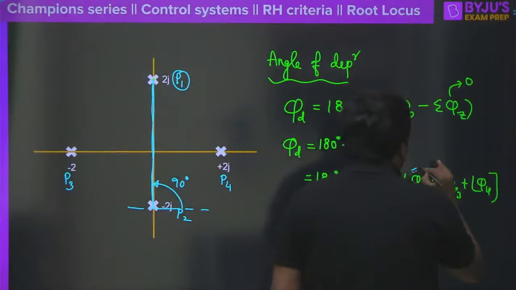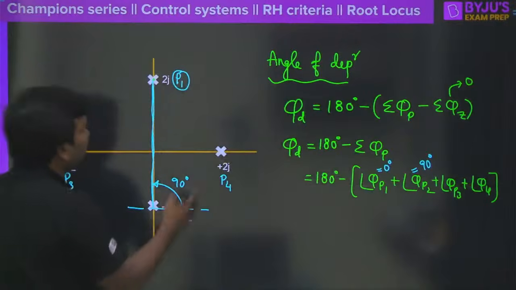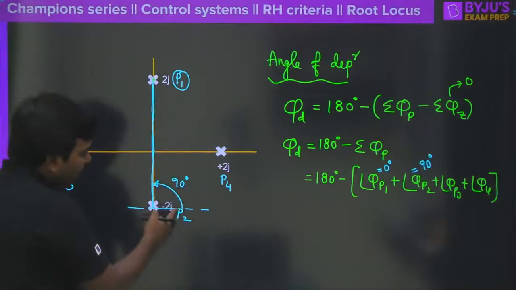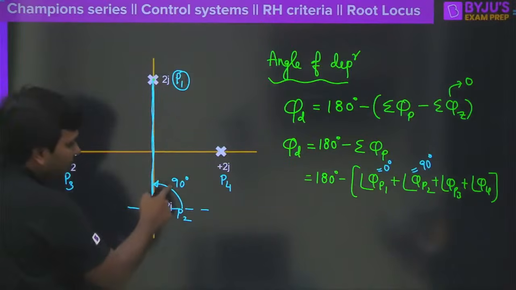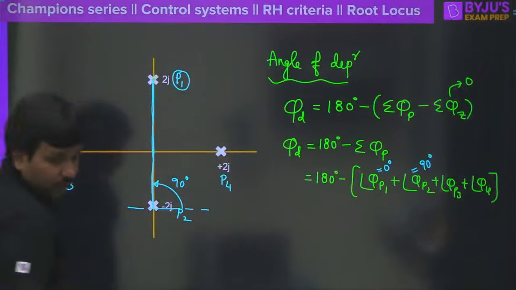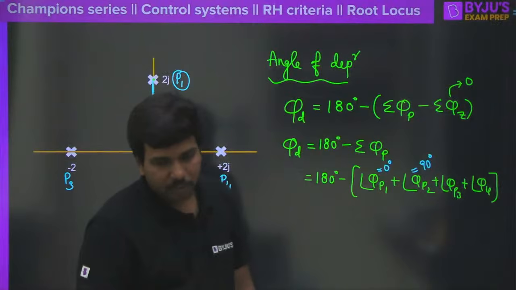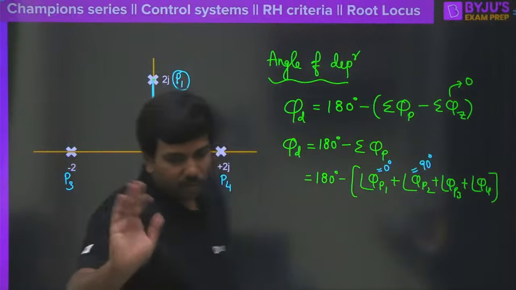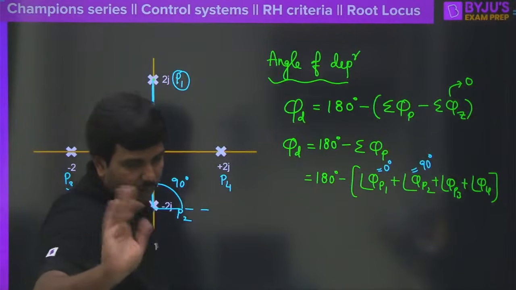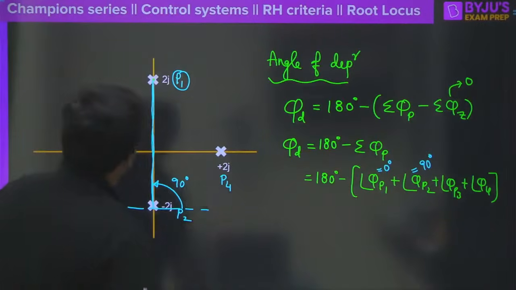So the angle contributed because of the second pole at the first pole is going to be 90 degrees, correct?